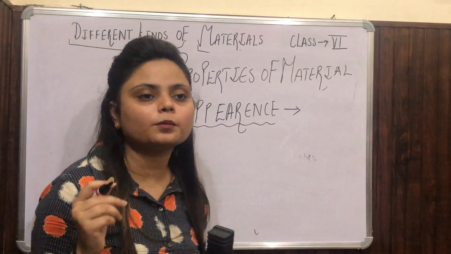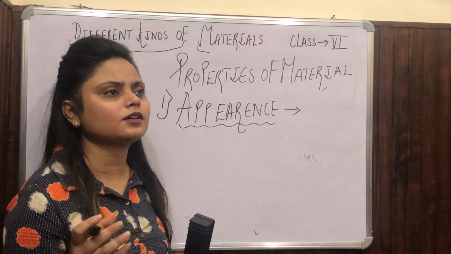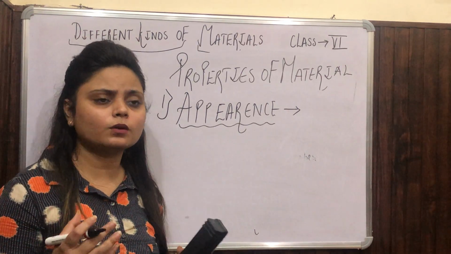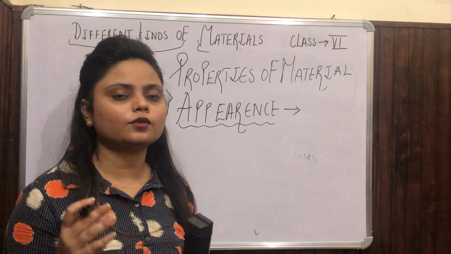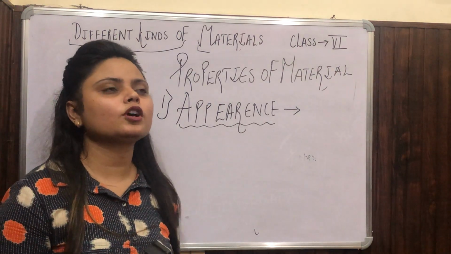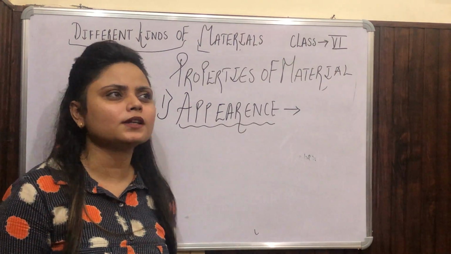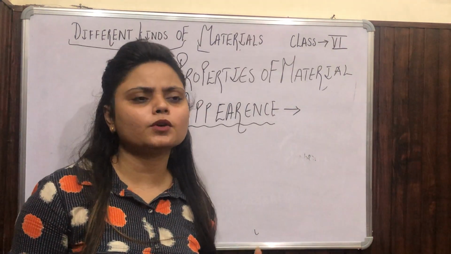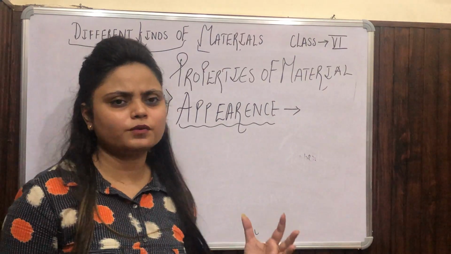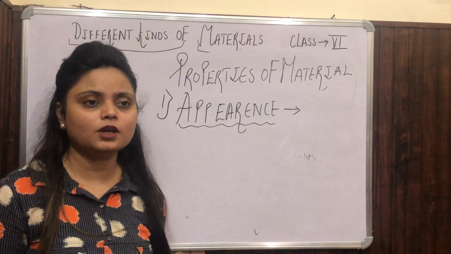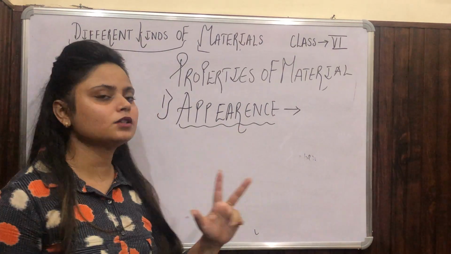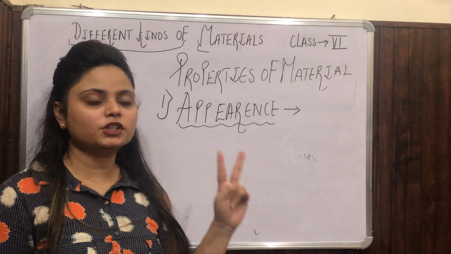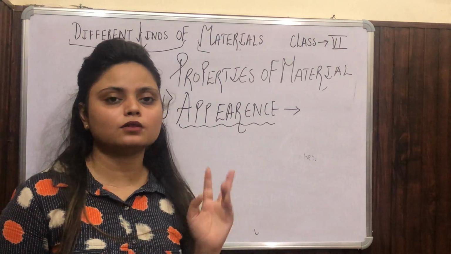So when we talk about appearance, the first thing that comes to our mind is that we look at every person, we just look at appearance. Every object has a different kind of appearance. Silver and aluminium utensils have a shiny surface, and there are many other objects, like rubber or wood, which have a very rough surface and don't have any shine in them. So when we talk about appearance, the first thing to clear in your mind is that two kinds of objects exist in materials: one is lustrous and the second is non-lustrous.